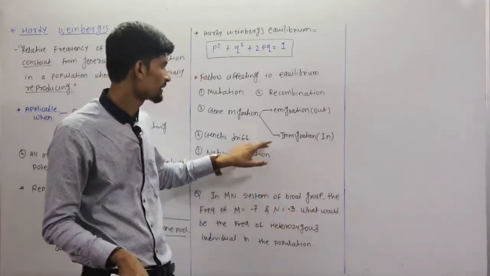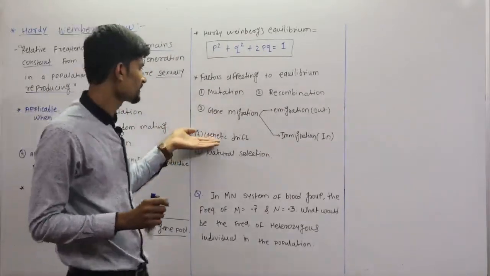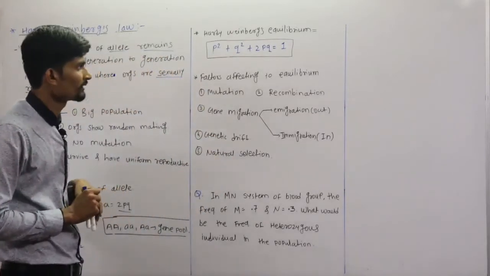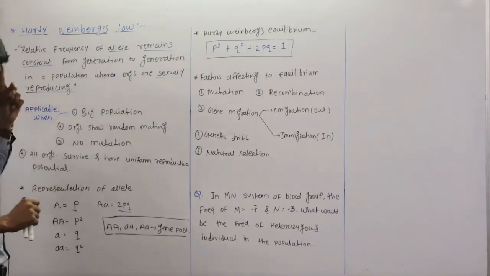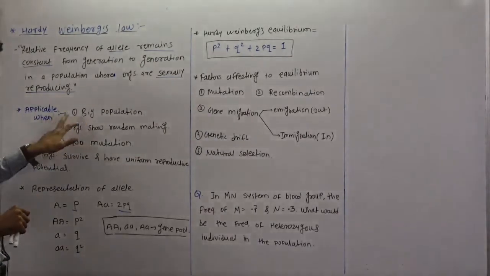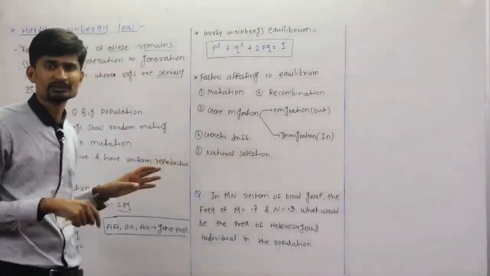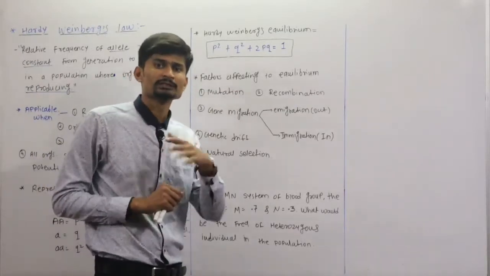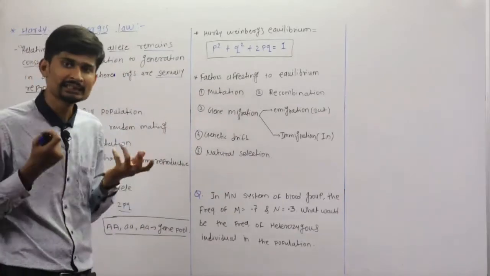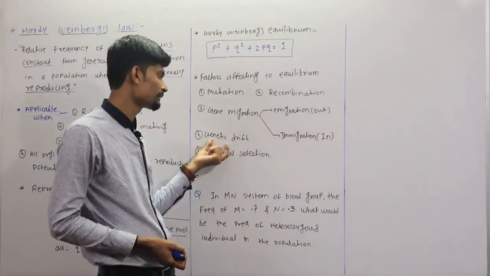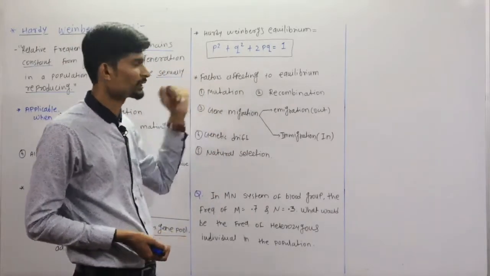So that is the immigration. So that is the concept of gene migration. Then genetic drift also causes disturbance in the equilibrium. We have seen that it is applicable when there is a big population, and genetic drift occurs in a small population. What is genetic drift? Change in allele frequency in a given small population due to any reason. So when there is genetic drift, there is a small population. That is why this factor affects the equilibrium.